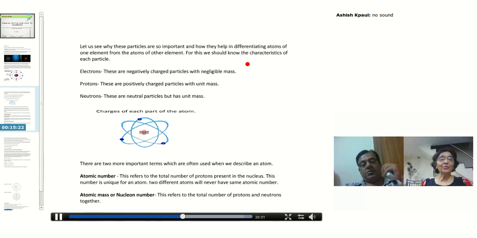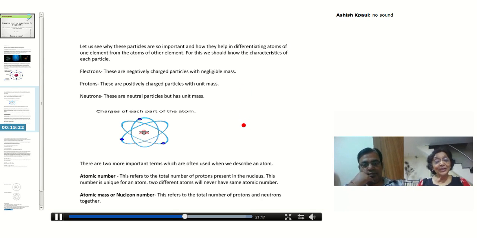So the number of protons is always equal to the number of electrons. That's nice. So whenever you get one piece of information, that is atomic number, you can immediately tell me that this is the number of protons and this is the number of electrons. So you have learned something.